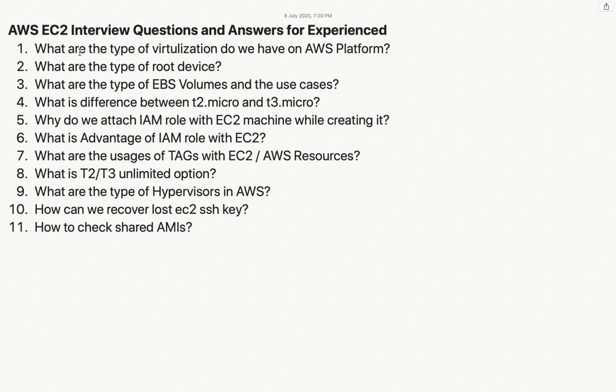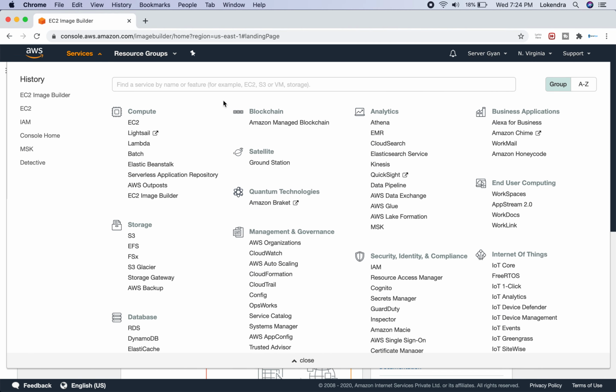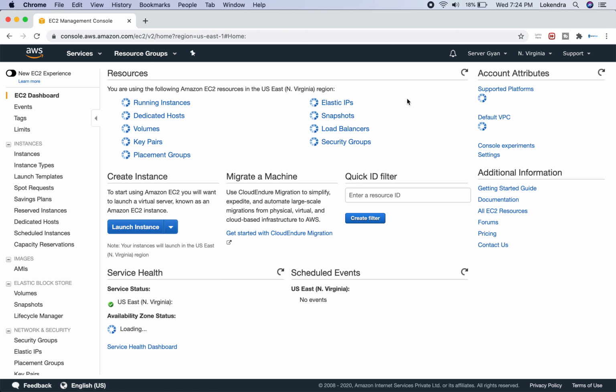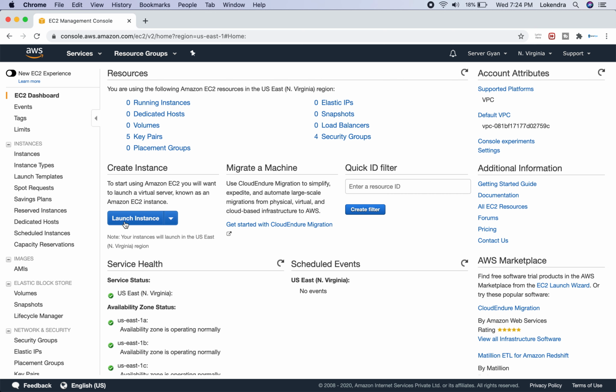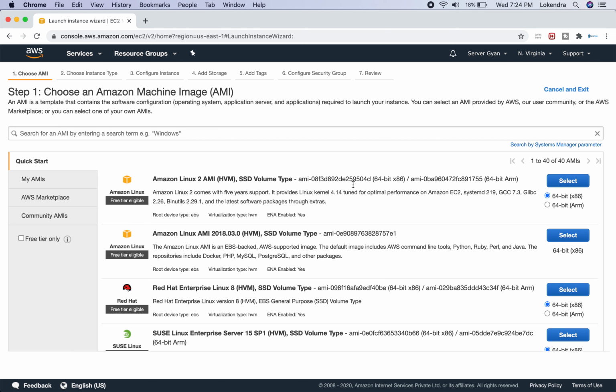Okay, so the very first question here is, what are the types of virtualization we have on the AWS platform? So how do we get to know what types of virtualization we have? For checking the virtualization type, we will go to any region and try to create an EC2 machine. Once we click launch, there are two components. First of all, this is written here: virtualization type. This is showing HVM. Fine, but there are two different types.